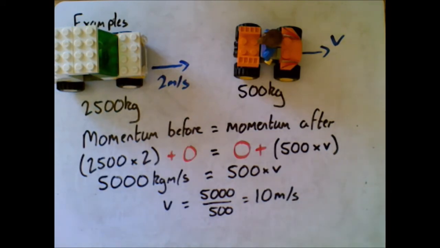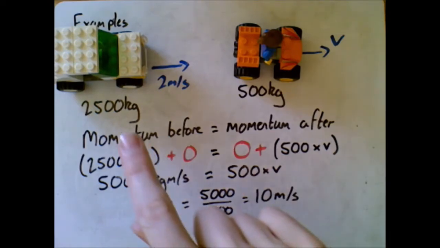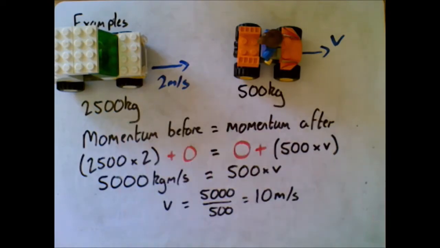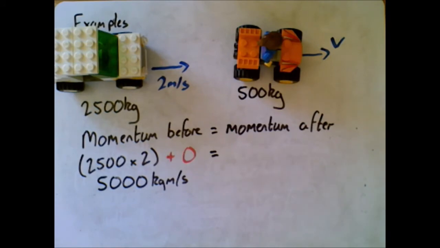Now you might be thinking, well, why does the quad end up moving quicker than the truck did to start with? Well, the reason is because the quad has a much smaller mass. So although the momentum is the same before and after, the quad goes quicker because it's got a smaller mass than the truck did. You can see I've got rid of a few of the numbers there because I'm going to look at a slightly different example.